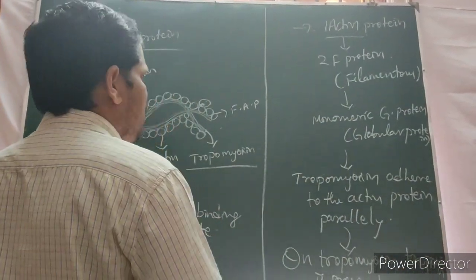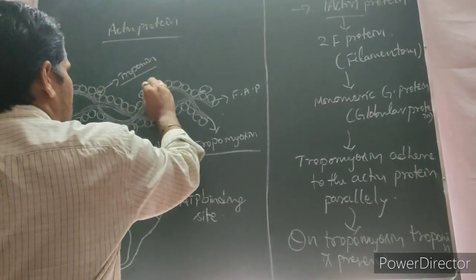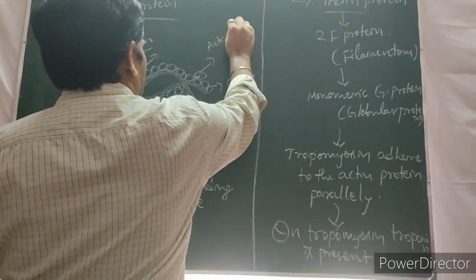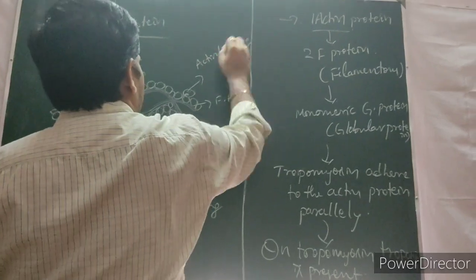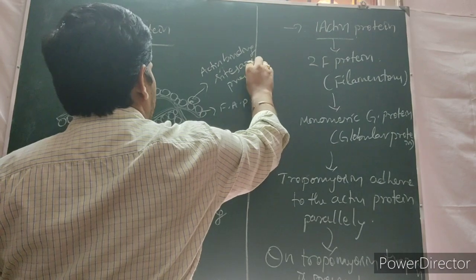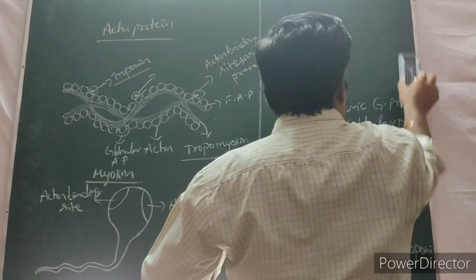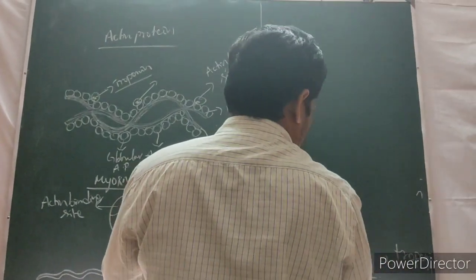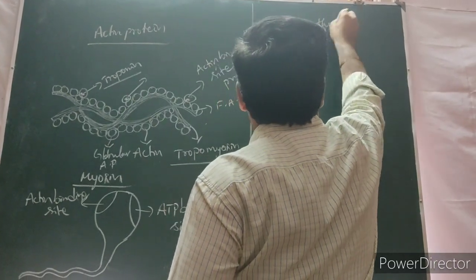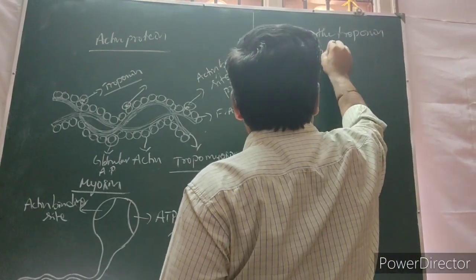On the troponin, at regular intervals of distance, what is there? Actin binding sites are present on the troponin.